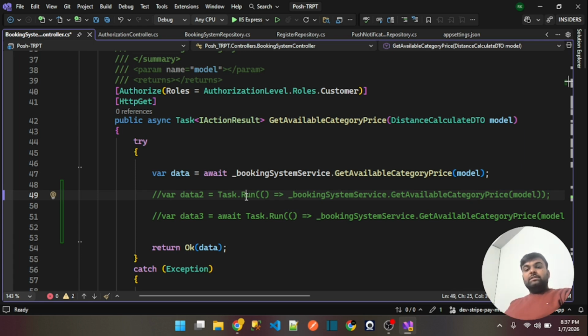All these things are already implemented asynchronously and are working properly in asynchronous mode. So whenever you use Task.Run, it will just add overhead and risk. Keep this in your mind.